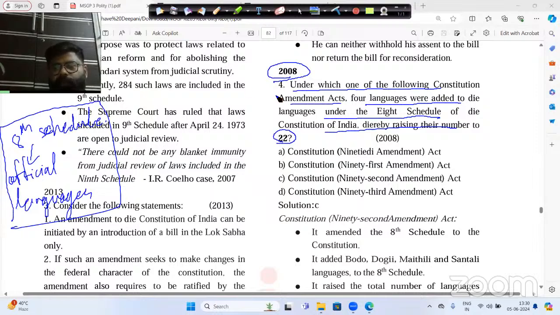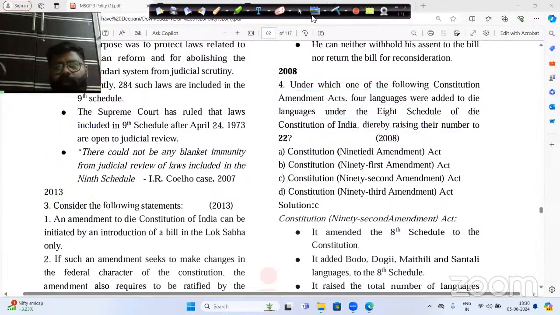At one point of time, these were not 22 languages. They were just 18 languages. But later, through a constitution amendment, 4 more languages were added. The correct option is the 92nd Constitution Amendment Act.